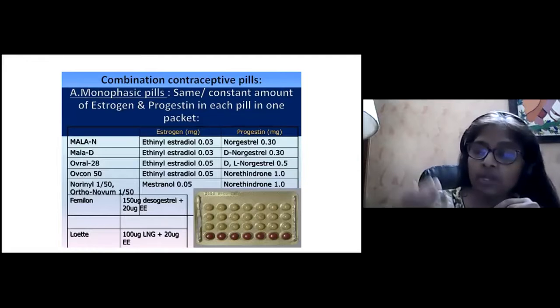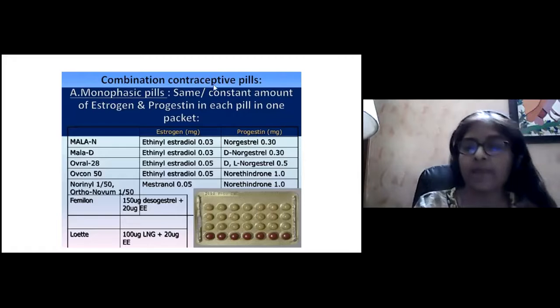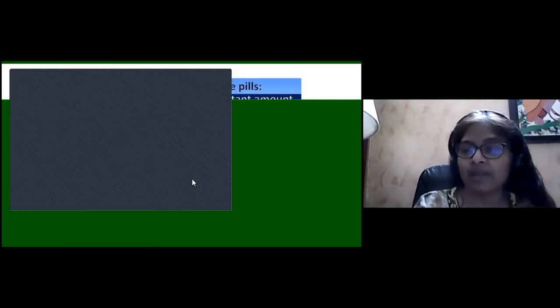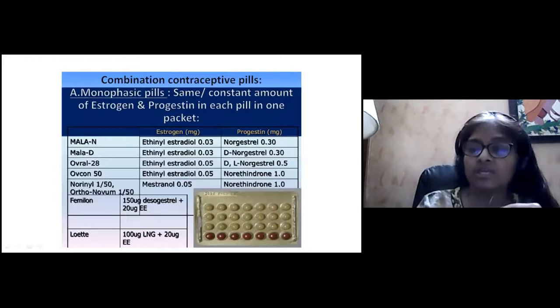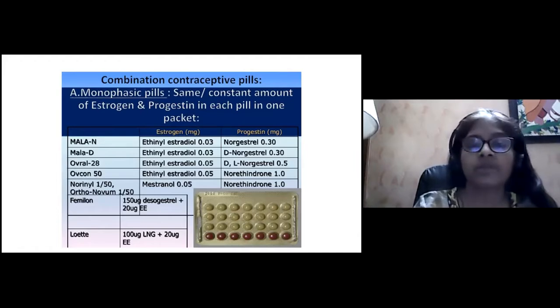So we have reduced the amount of estrogen required to make the patient compliant on oral contraceptive pills, so the side effects of estrogen can be eliminated. The progestins available are levonorgestrel, D or L-norgestrel, norethindrone, and there are many other forms of progesterone that are available now.